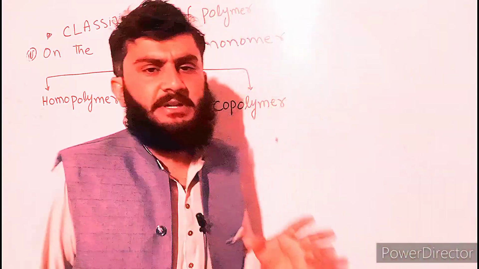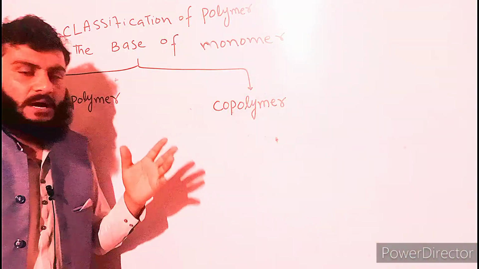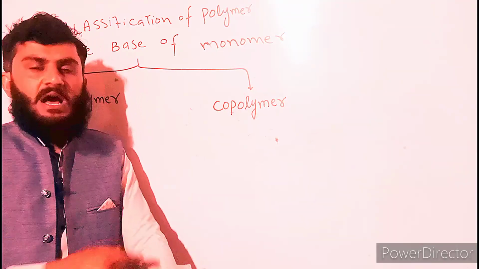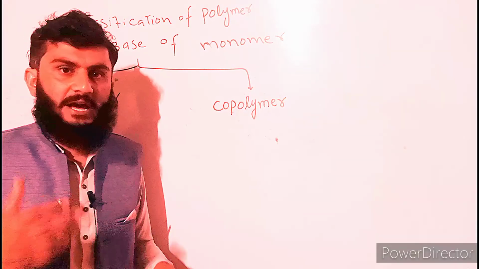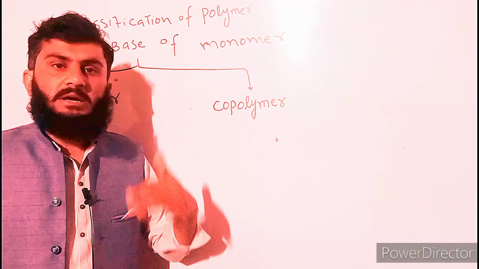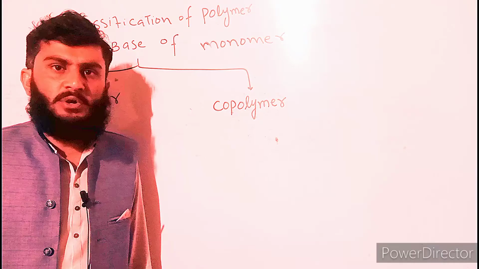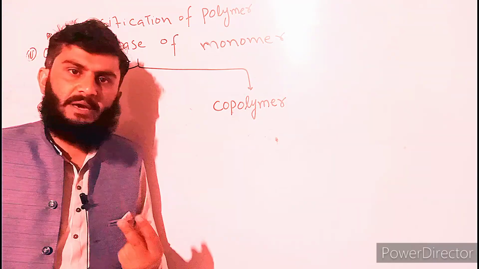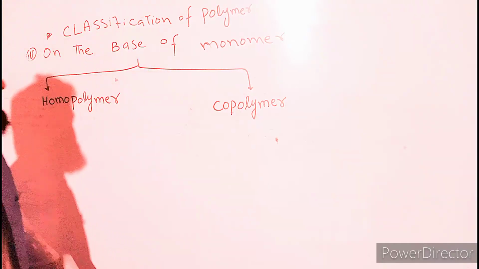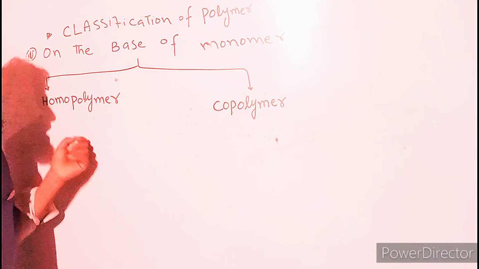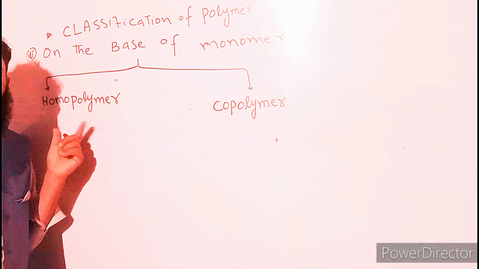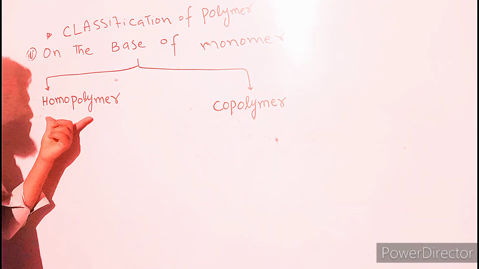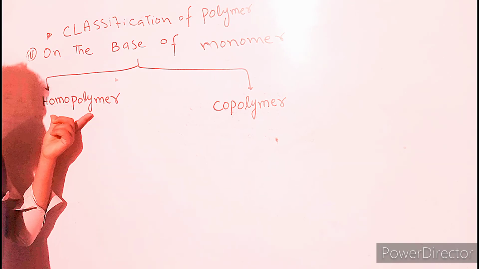On the basis of the types of monomer in one polymer, we can classify polymers into two main classes, that is homopolymer and copolymer. First of all, we are going to discuss homopolymer.